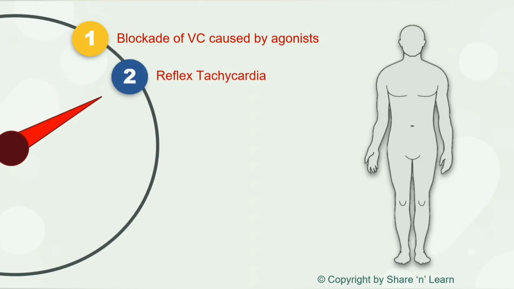Reflex tachycardia is mainly because of the blockage of alpha 2 receptors. Alpha 2 receptors are present on the presynaptic membrane, where they control the release of neurotransmitter by negative feedback mechanism. Now, when the alpha 2 receptors are blocked, there is uncontrolled release of neurotransmitter, which acts on the beta receptors on the heart, leading to tachycardia.